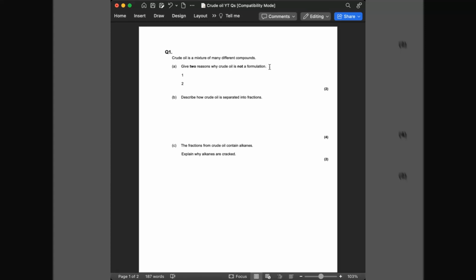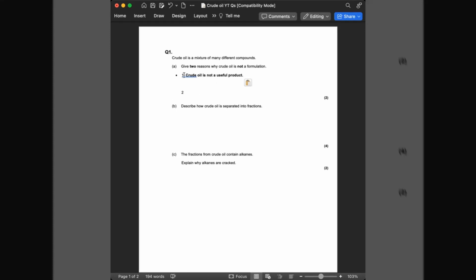So, a formulation is a mixture that is designed to do something useful. It is made by mixing different substances in carefully measured quantities. Okay, so why would crude oil not be a formulation? So, first, crude oil is just found from underground. Okay, so it hasn't been designed to do something useful. So, for our first point of why it's not a formulation, we would say crude oil is not a useful product.